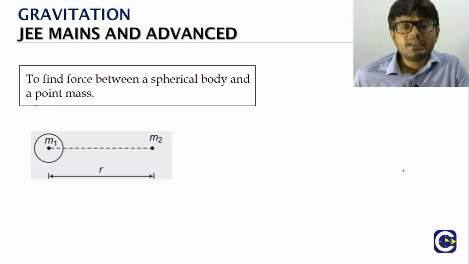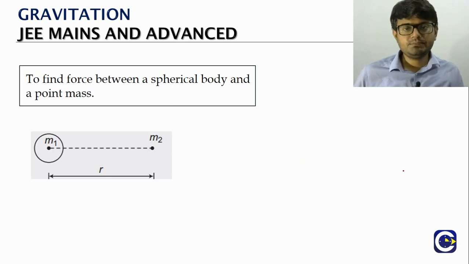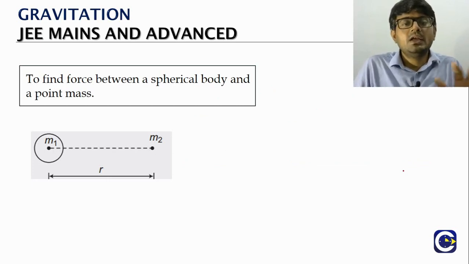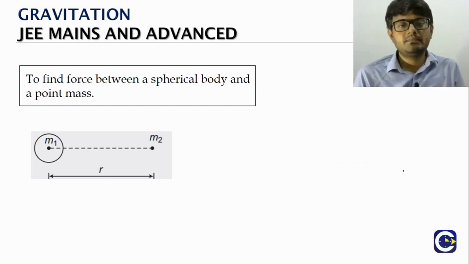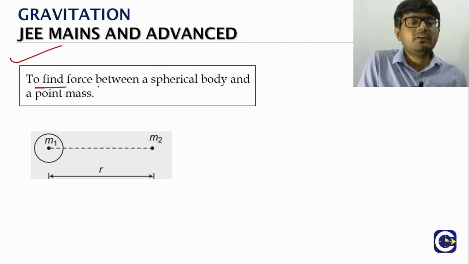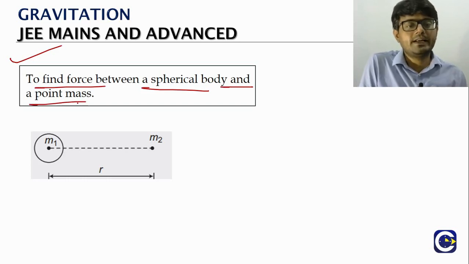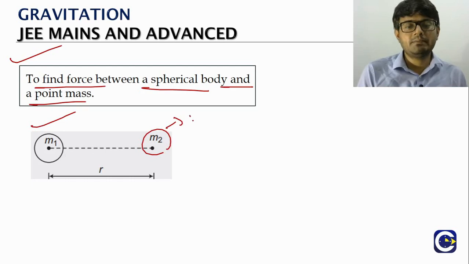Extended object means there is no limit. So here we will look at some particular cases. First, how do we find the force between a spherical body and a point mass? So there is a spherical body m1 and a point mass. This is the point mass.